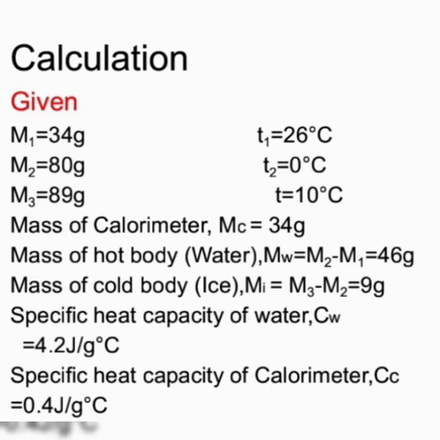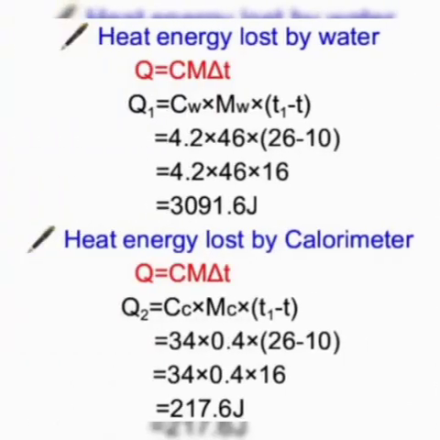Mass of hot body, that is water, MW is equal to M2 minus M1, which is equal to 46 gram. Mass of cold body, ice, Mi is equal to M3 minus M2, that is equal to 9 gram. Specific heat capacity of water CW is equal to 4.2 joule per gram per degree Celsius. Specific heat capacity of calorimeter Cc is equal to 0.4 joule per gram per degree Celsius.